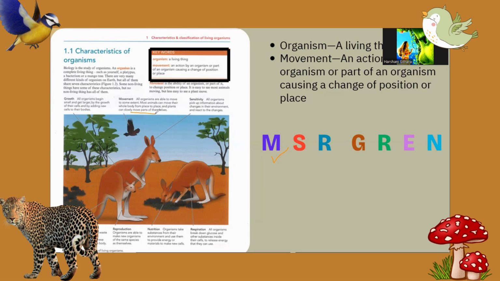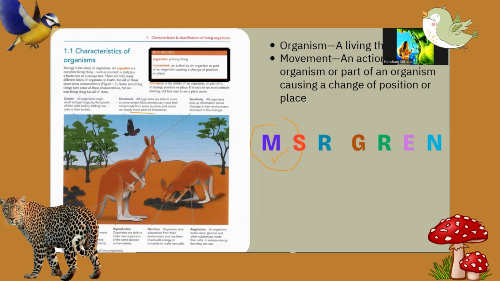When an animal changes its position or pathway, we call it movement. Most animals can move their whole body from place to place, and plants can slowly move parts of themselves. Right. This is the first one.